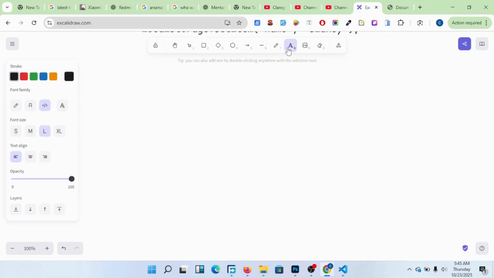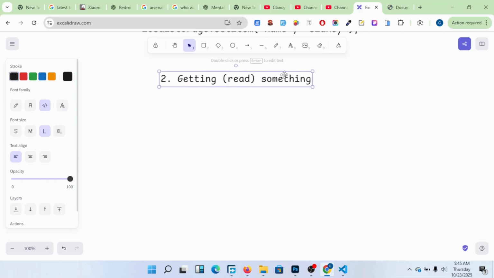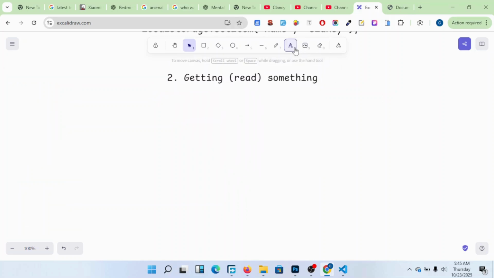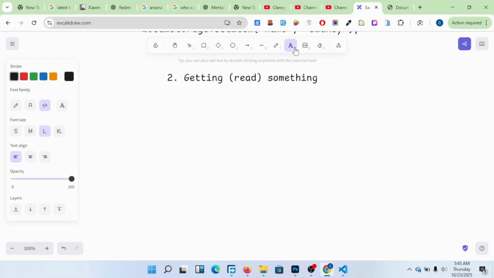I come here, I put here 2. I want to now see it in the console, or I use it and see it, okay? So I come here, getting something, or I can put here in brackets read something. Reading something. I come here and I put, for example, local storage dot getItem. Now we are getting something from the local storage.